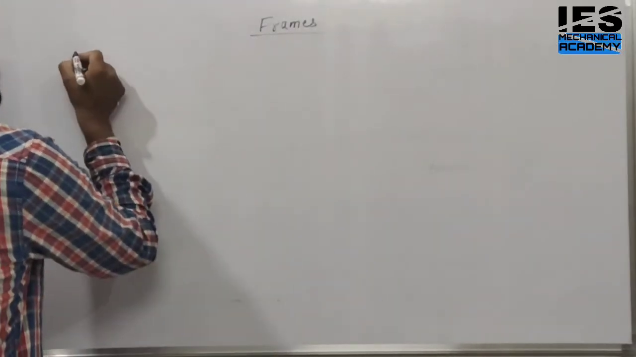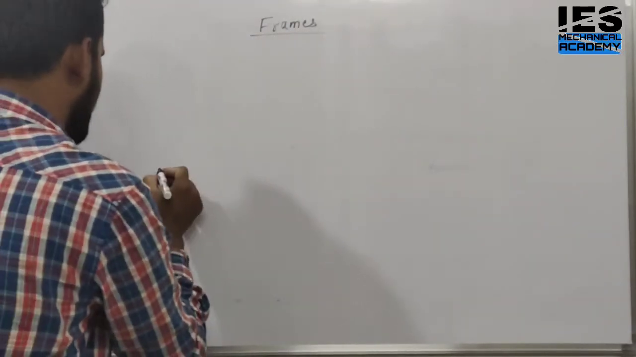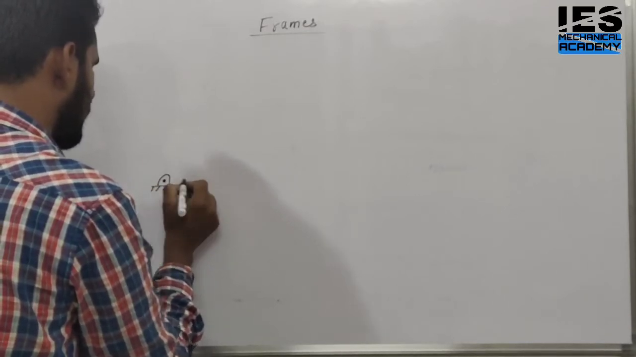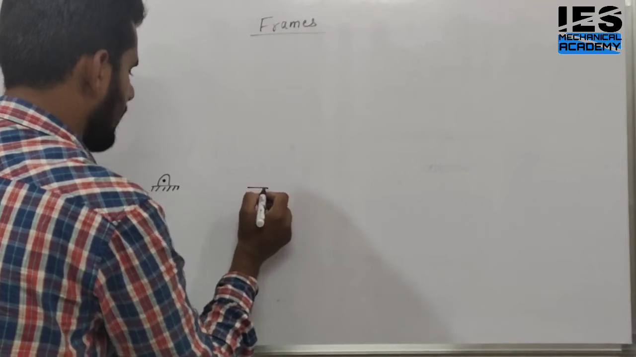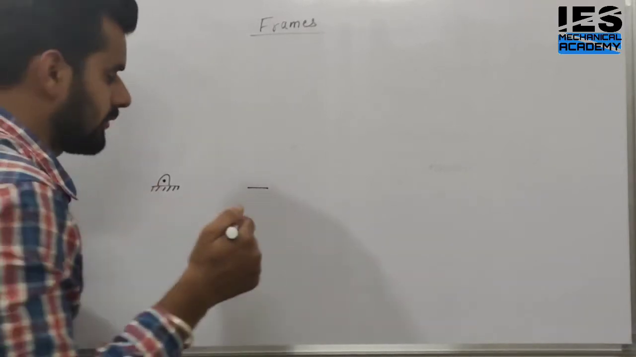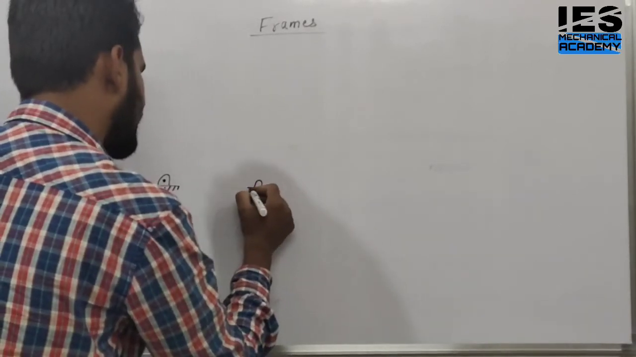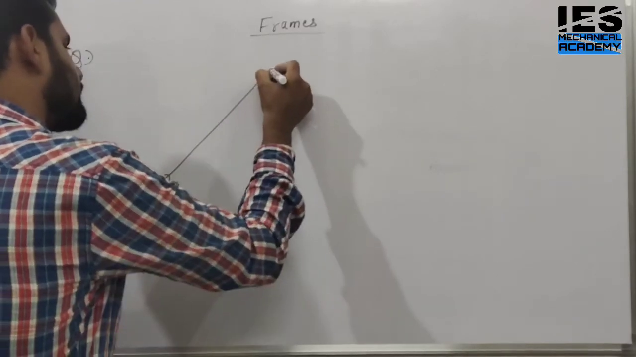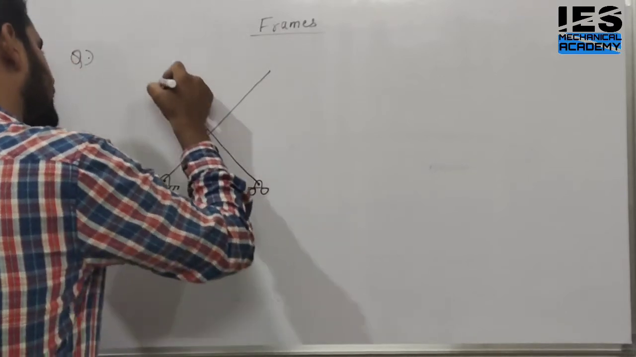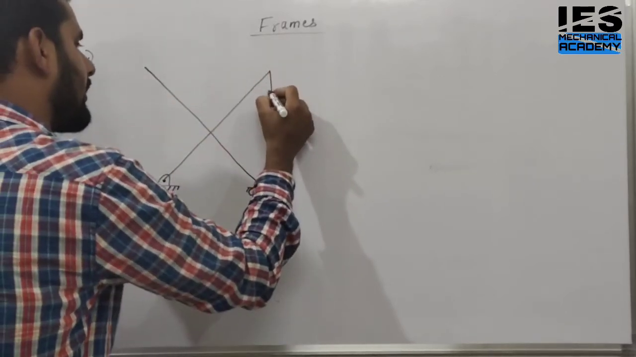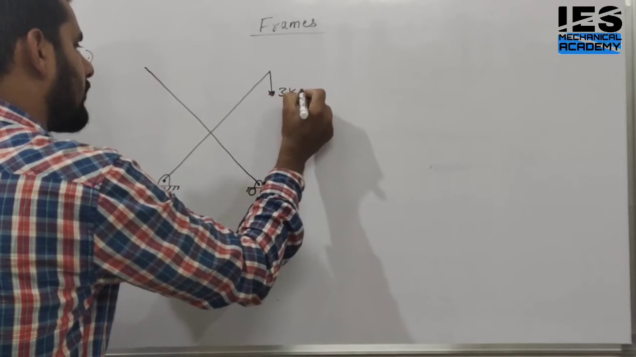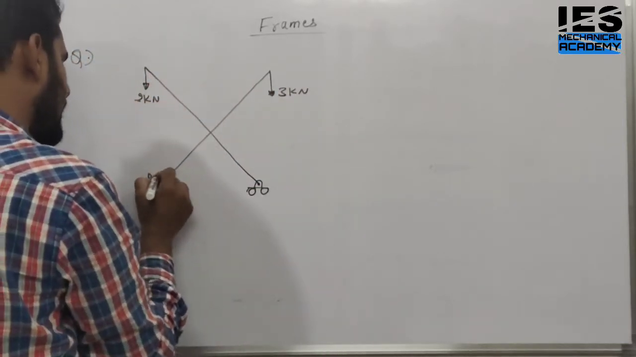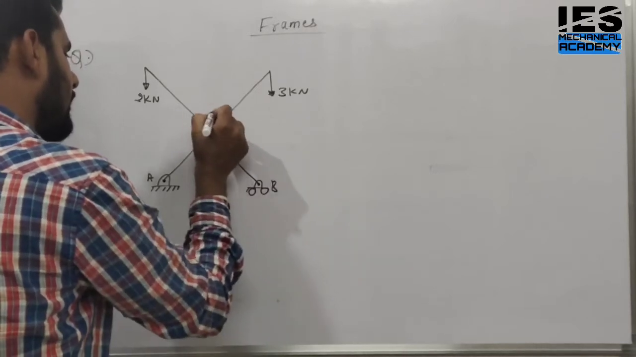Suppose we have a question like this. There is a hinge support, and there are two supports, or we can say one hinge support and the other is a roller support. The members are arranged like that. Here is a load acting, 3 kilonewton. Here is another load acting, 2 kilonewton. The points are named A, B, E.